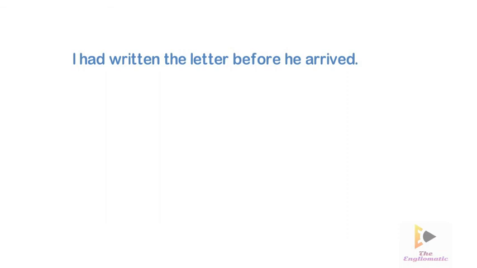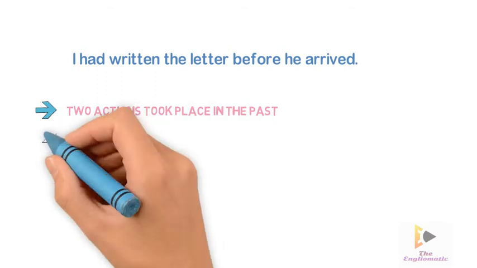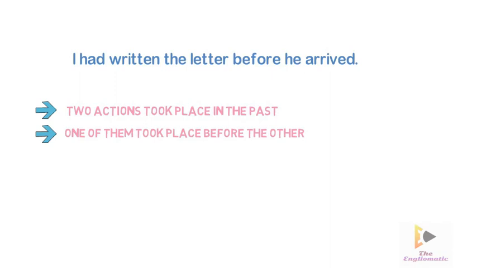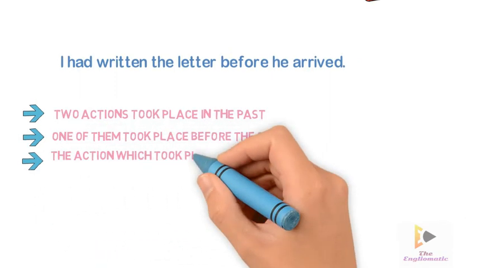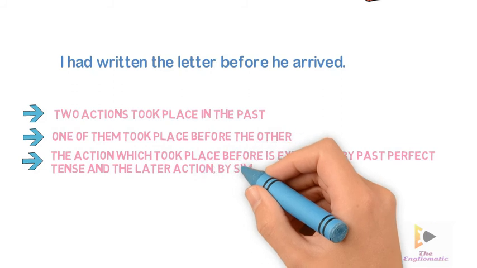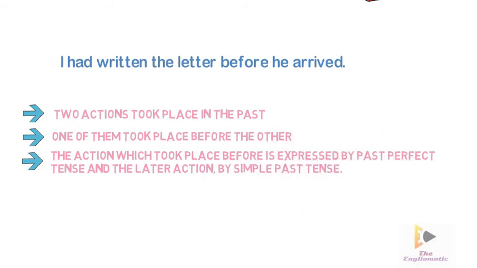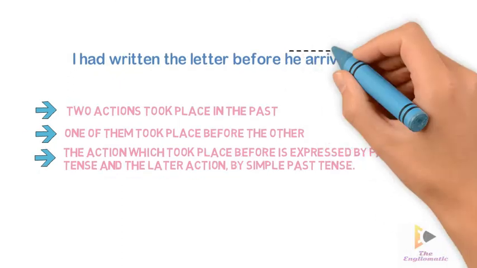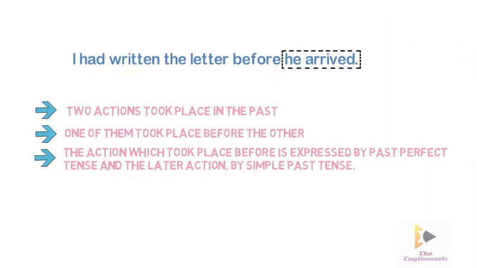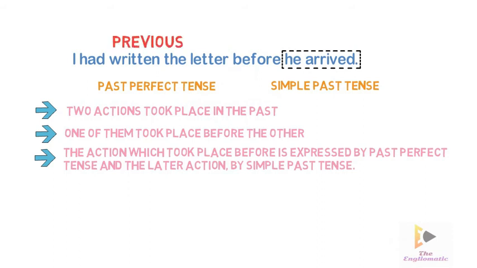I had written the letter before he arrived. In this sentence, two actions took place in the past, and one of them took place before the other. The action which took place before is expressed by past perfect tense, and the later action is expressed by simple past tense. So, in this sentence, he arrived is a later action, so it will be expressed by simple past tense, and I had written the letter before will be in past perfect tense.